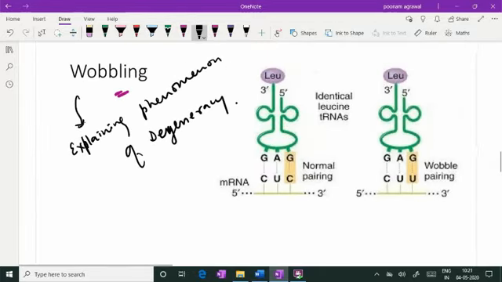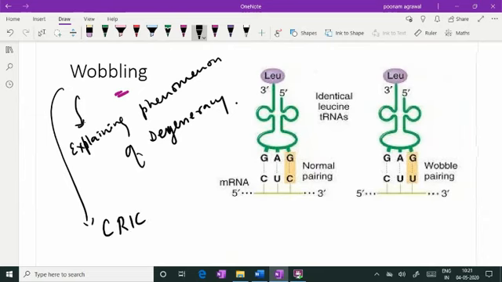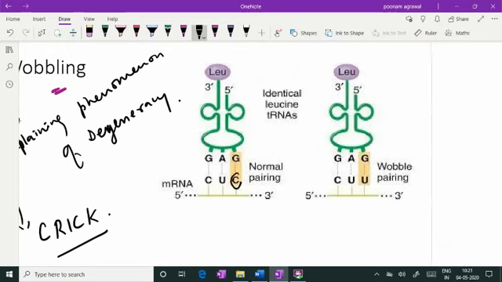What is wobbling? Wobbling was proposed by Crick, and he said that the third nucleotide of the codon, see this green color line is the mRNA and this is the third nucleotide of the codon. You should know that matching of codon with the anticodon of transfer RNA is antiparallel. You can see this is 5' to 3' end. This is being identified in 3' to 5' direction. So there is anti-parallel matching of codon and anticodon, and Crick said that this point which I have highlighted is the point where wobbling is seen.